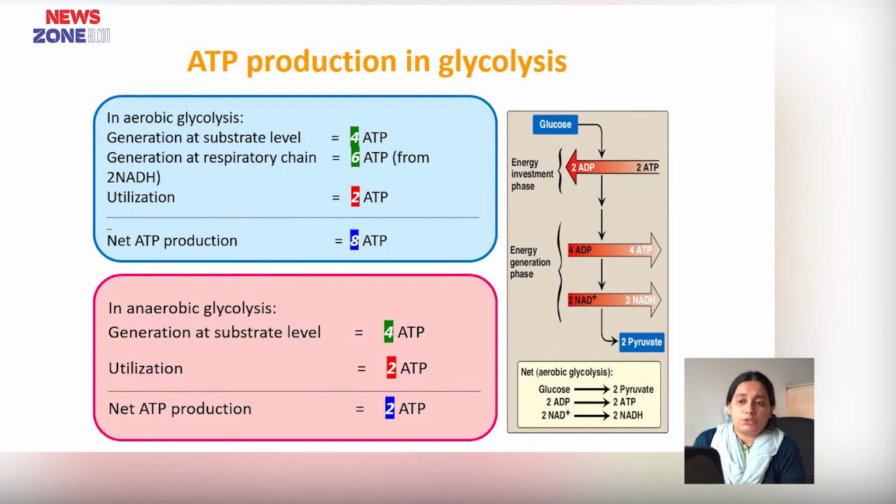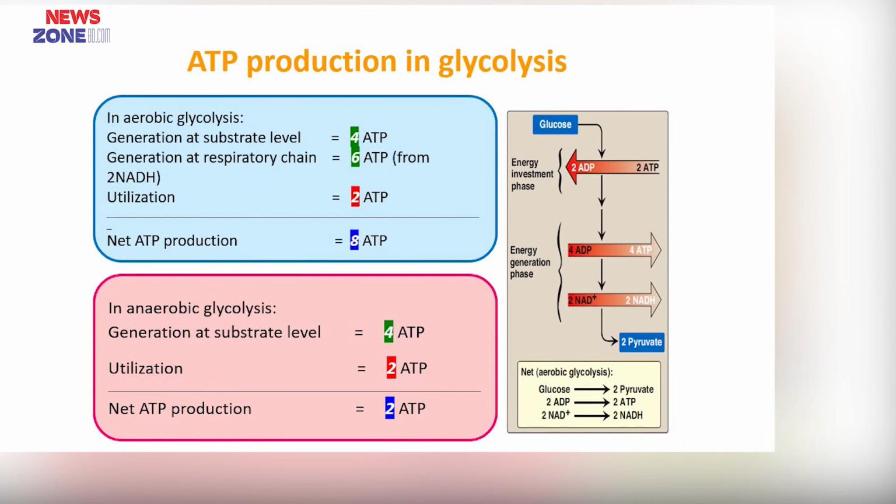So, net ATP production is 8. In anaerobic condition, substrate level ATP synthesized is 4 and utilization is 2, so net ATP production is 2. In anaerobic condition, glucose is converted to lactate with net production of 2 ATPs, because the TCA cycle and respiratory chain can't work in absence of oxygen, as I have mentioned before.